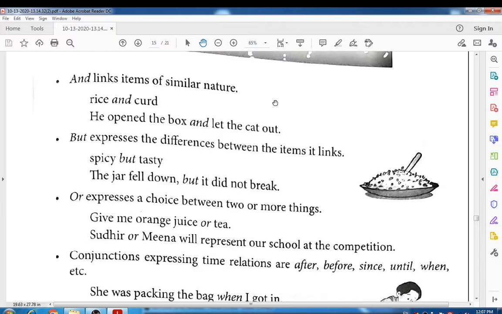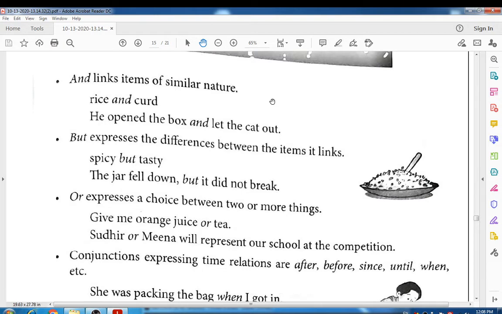Right? Like this, you can use but to join sentences and words too. Or expresses a choice between two or more things. When you have to show a choice, you can use or, right? Give me orange juice or tea, meaning here the choice, right? Sudhir or Meena will represent our school at the competition, right?